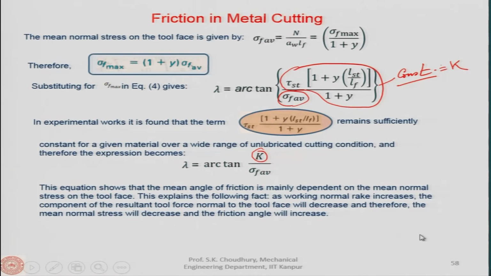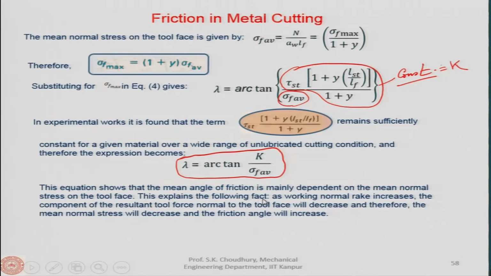Now, this equation is the conclusion of Dr. Zorev's model, and it shows that the mean angle of friction is mainly dependent on the mean normal stress on the tool face. Sigma F average is nothing but the mean normal stress on the tool face.